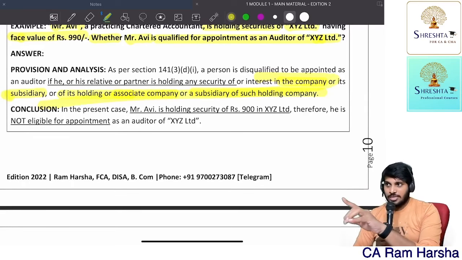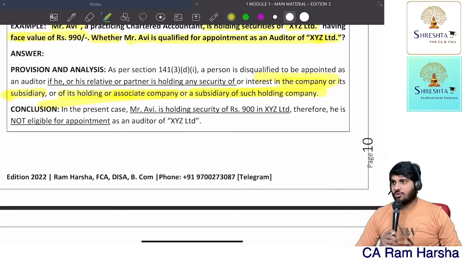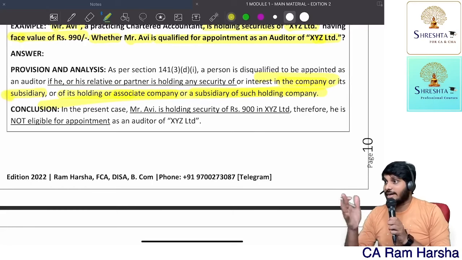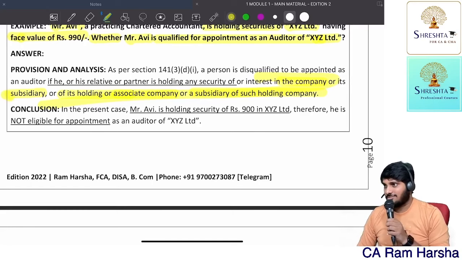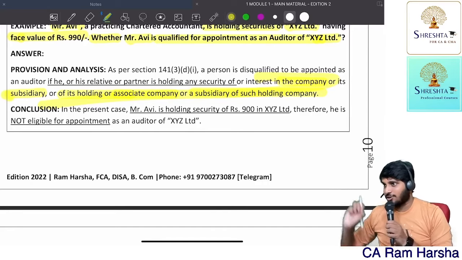In exam, students make this mistake. They simply write, if a person is holding securities in the company, then the person is disqualified. In the given case, Mr. Ravi is holding 990 worth of securities, hence he is disqualified. Your answer is right, but you will get only 2 marks out of 4, because you are not writing the full provision. Getting the point? So observe, the entire provision you have to write always.